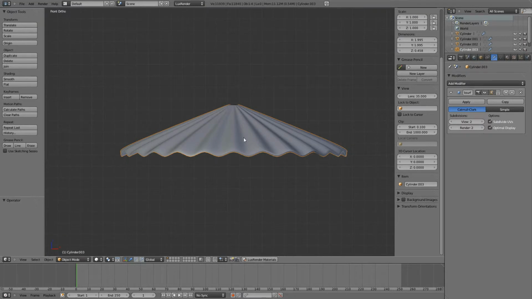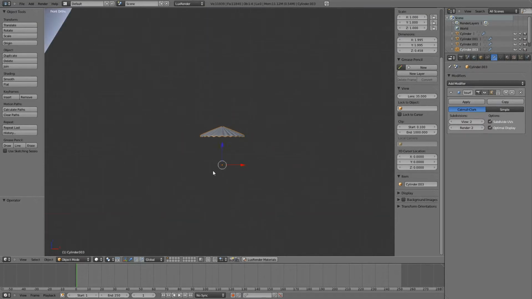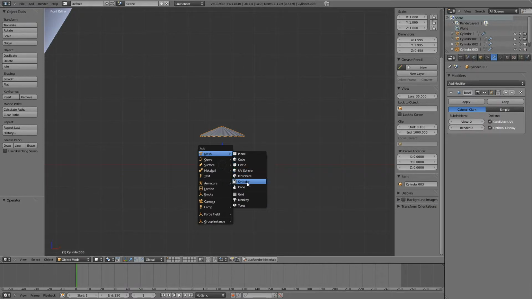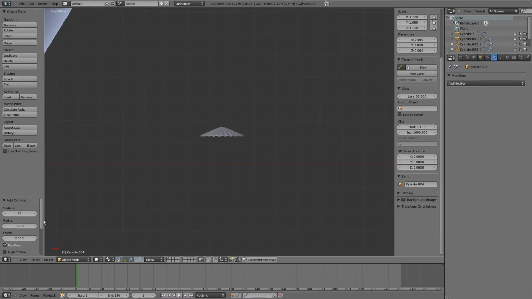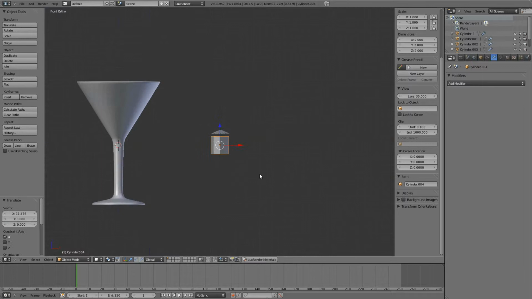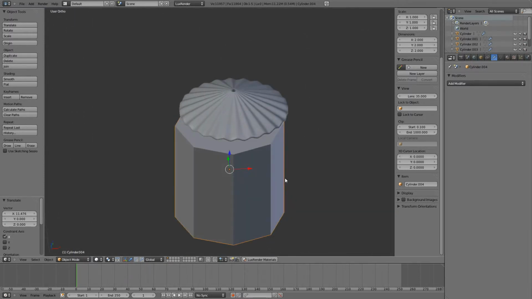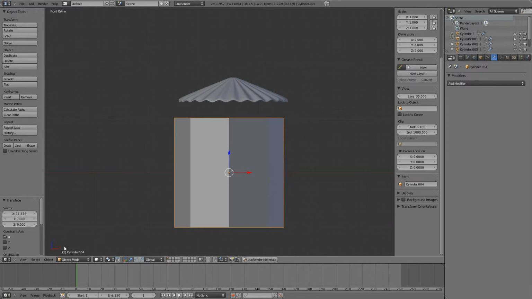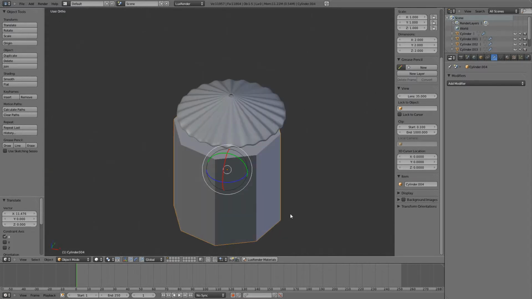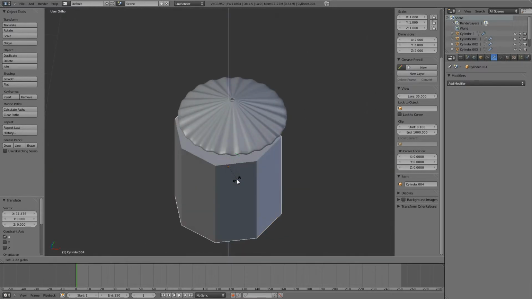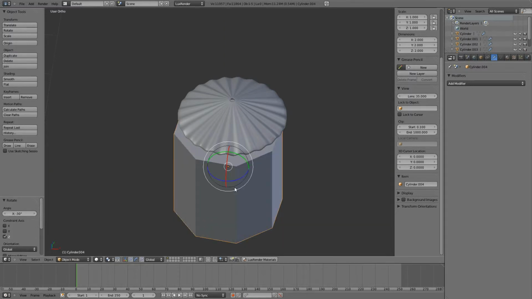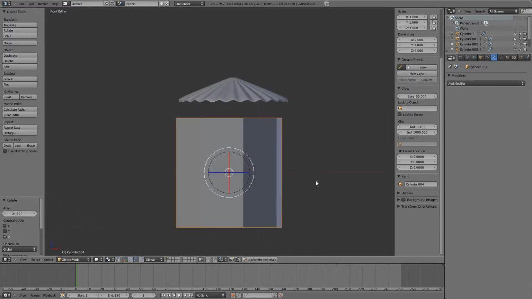Now let's set up our pin for the umbrella. Hit Shift A once again to add a mesh and add a cylinder. 8 vertices should do just fine. Actually, let's rotate it. It's probably 10 degrees, no?